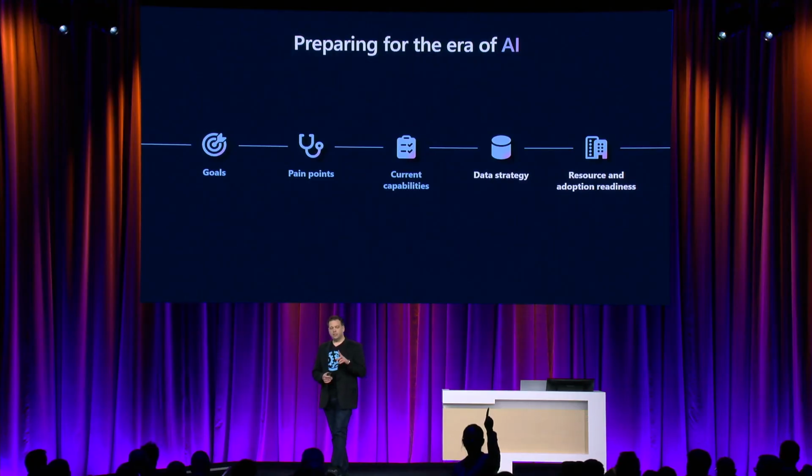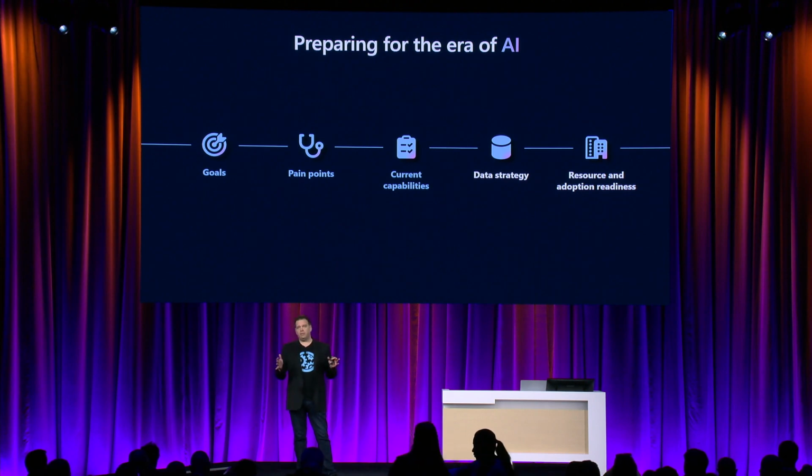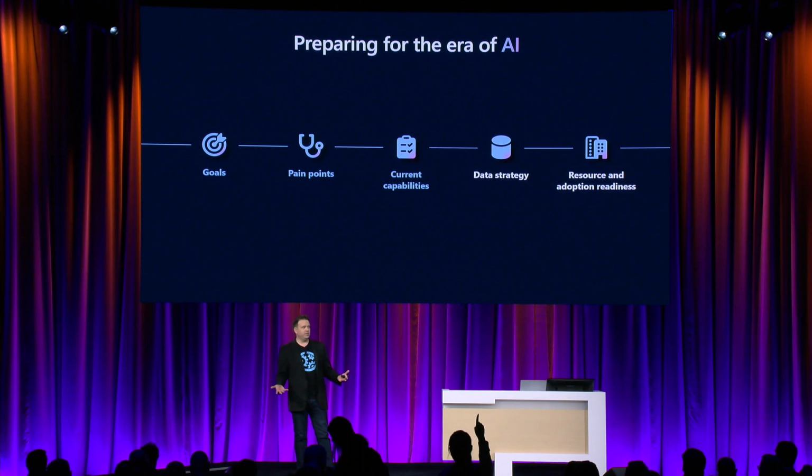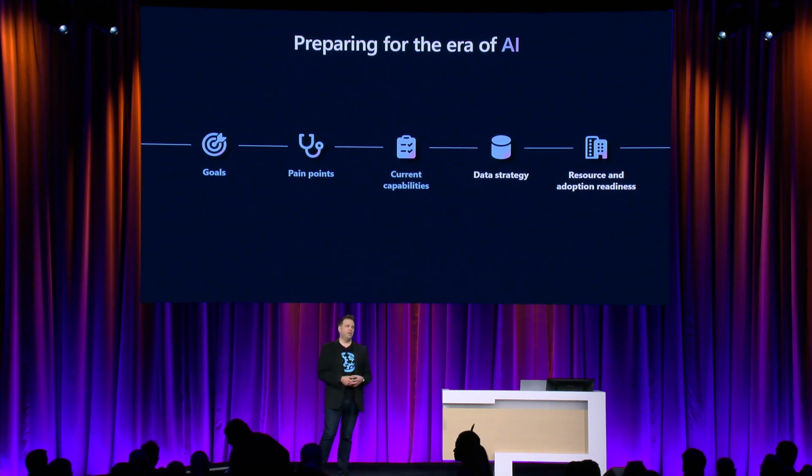Now, the last two items here are the ones that we're going to spend most of the time on today. So data strategy, what does that mean? You've probably heard you don't want to be over-permissioning users for information. There's a concept that we use called retrieval augmented generation, which basically searches for information in the Microsoft Graph, finds that, and uses that to present to a large language model.